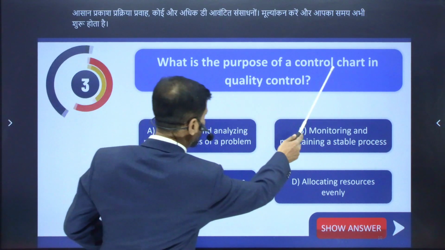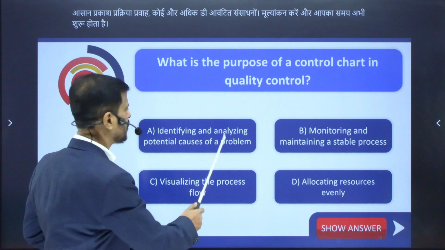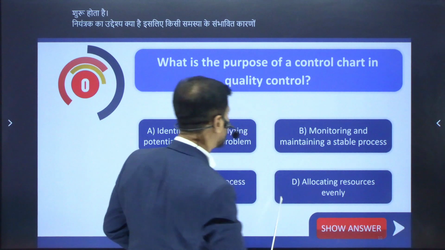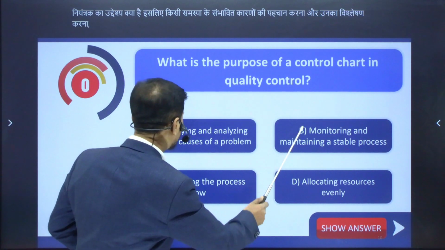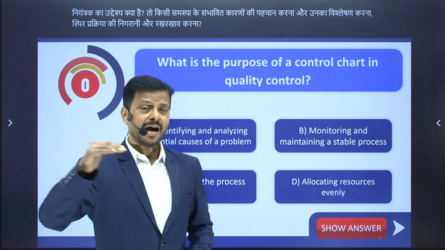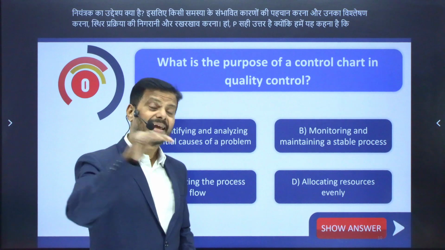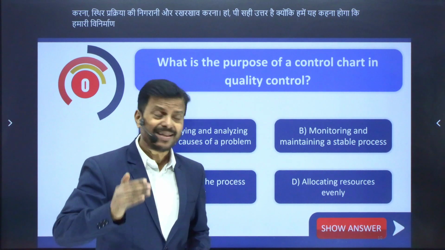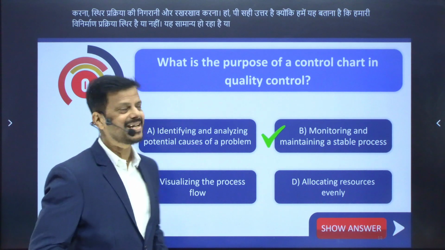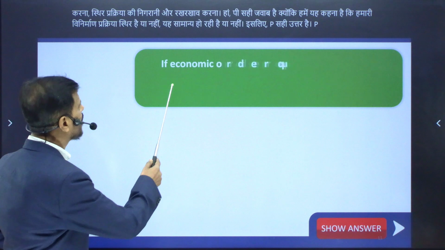What is the purpose of a control chart? So identifying and analyzing potential causes of a problem. Monitoring and maintaining a stable process. Yes, B is the right answer. Because we have to check whether our manufacturing process is stable or not, is behaving normally or not. And therefore, B is the right answer. And here we have the next MCQ.